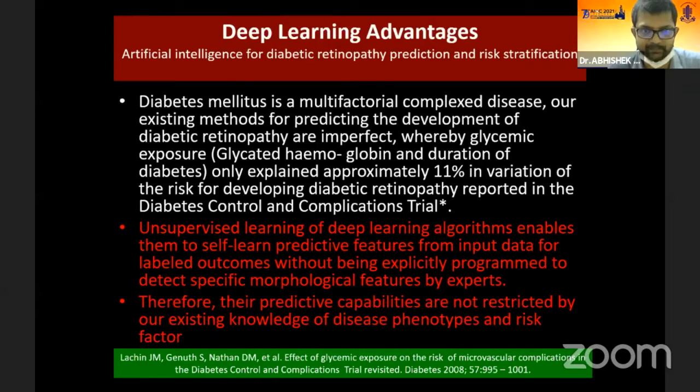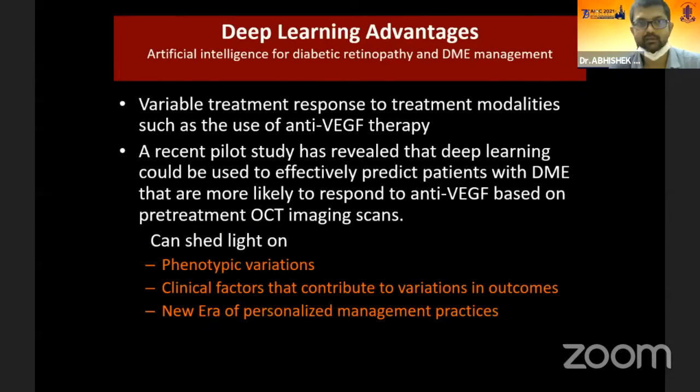the DCCT trial. However, unsupervised learning of deep learning algorithms enables them to self-learn predictive features from input data for a labeled outcome, without being explicitly programmed by the expert to detect specific morphological features. Therefore, their predictive capabilities are not restricted by our current existing knowledge of disease phenotypes and risk factors.